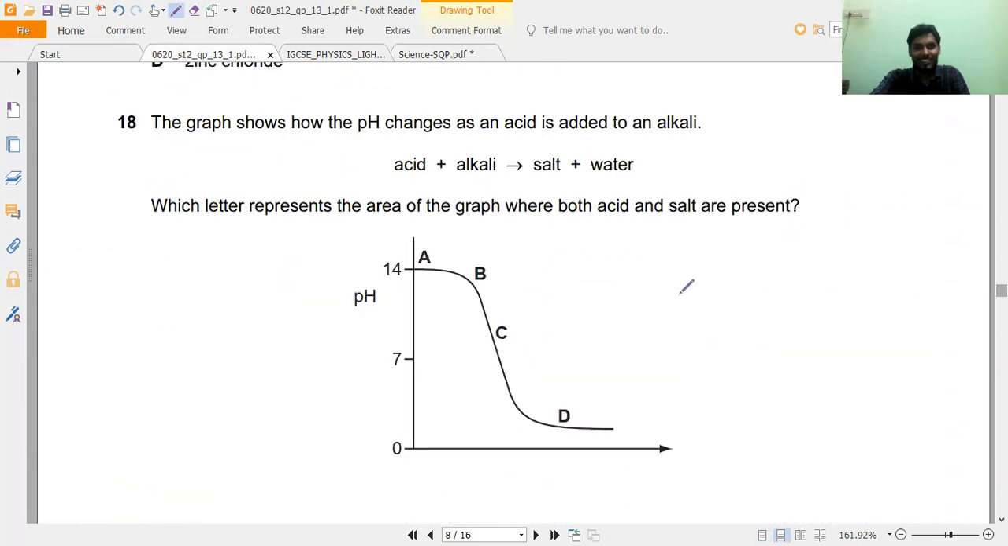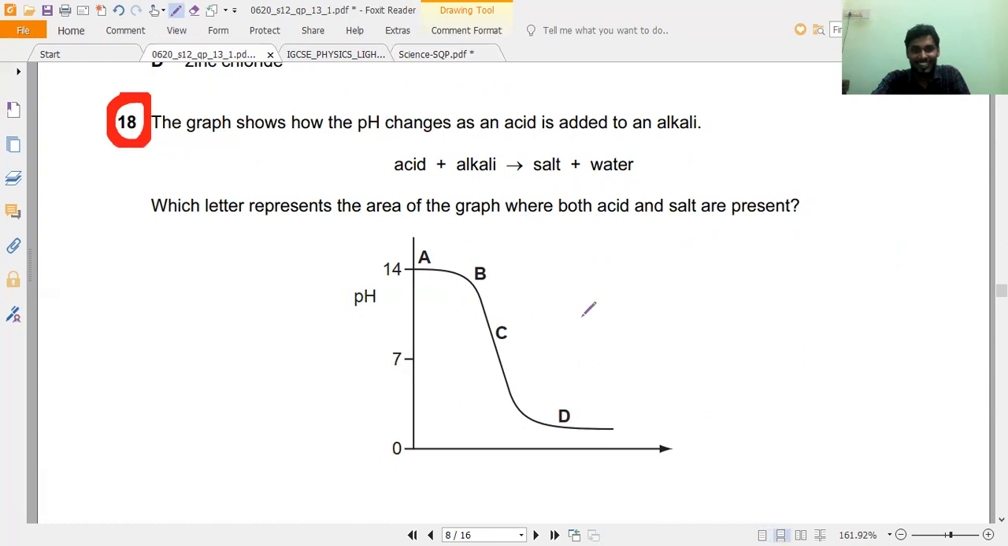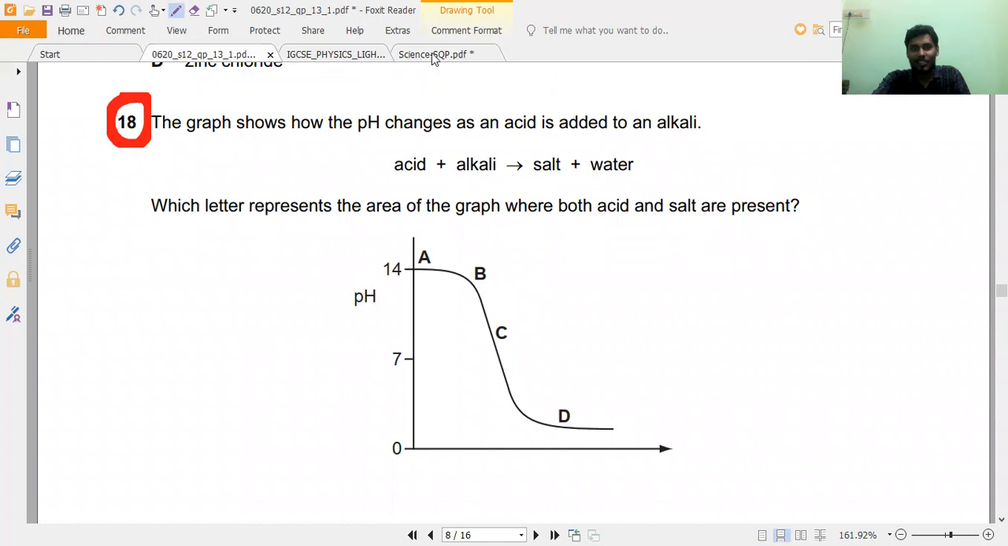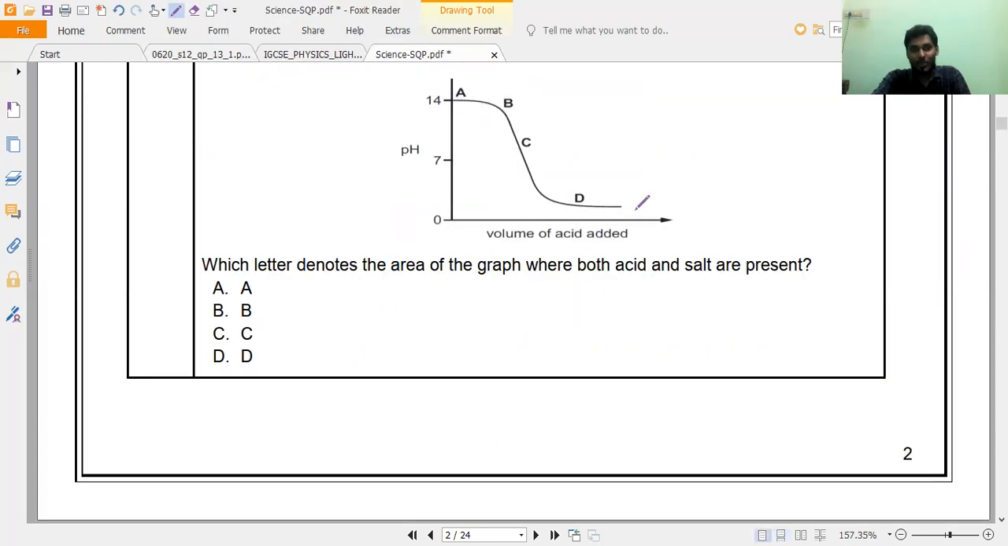Now this is the question, and you can compare the things. Exactly the question which was asked by the Cambridge curriculum in 2012, the same question the CBSE is now taking into the 2021 sample question paper. This is question number 18. You can check it. I don't think people will have trouble understanding, it is the same thing. Which letter represents the area of the graph where both acid and salts are present. The graph is also the same. It has been taken from here only. So this is the first question I want to show you.